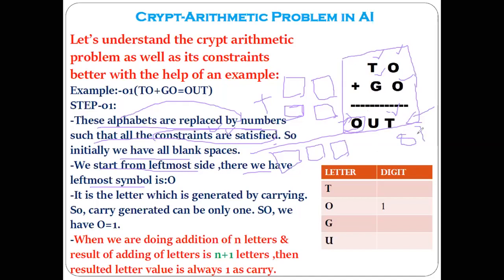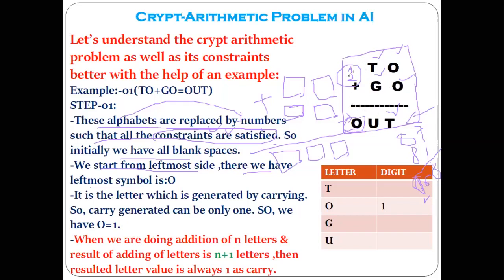For example, if I write like this, 87 plus 81. 7 plus 1, 8. 8 plus 8, how much? 16. It means a carry is generated here. 1 is generated as a carry. All of you agree? Yes, sir. So you have to assume the same situation here, and you have to assume that 1 carry is compulsorily getting generated here. Yes or no?